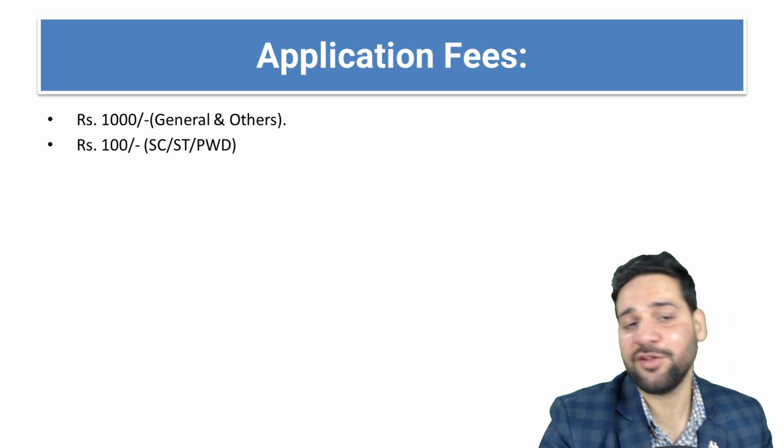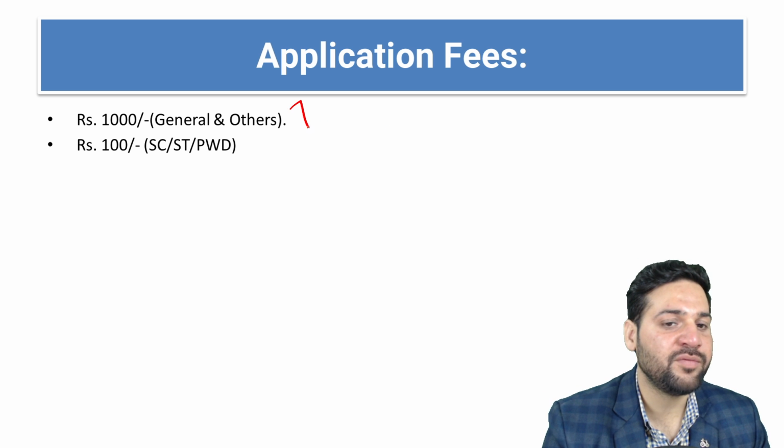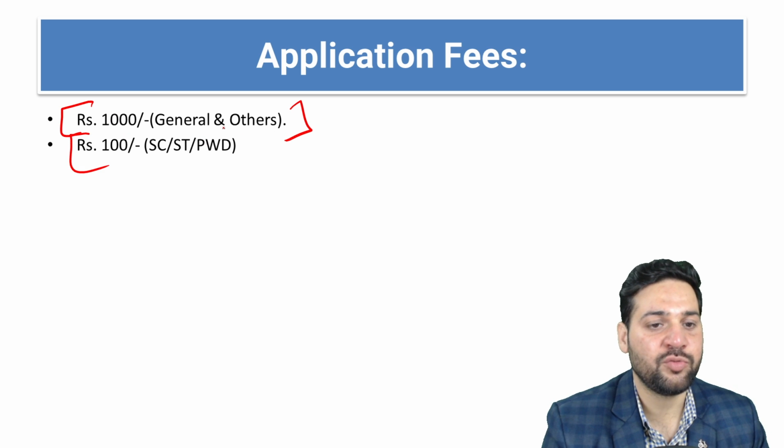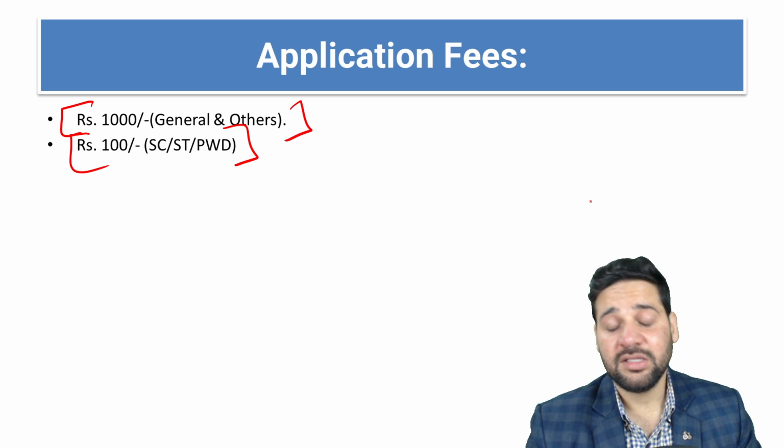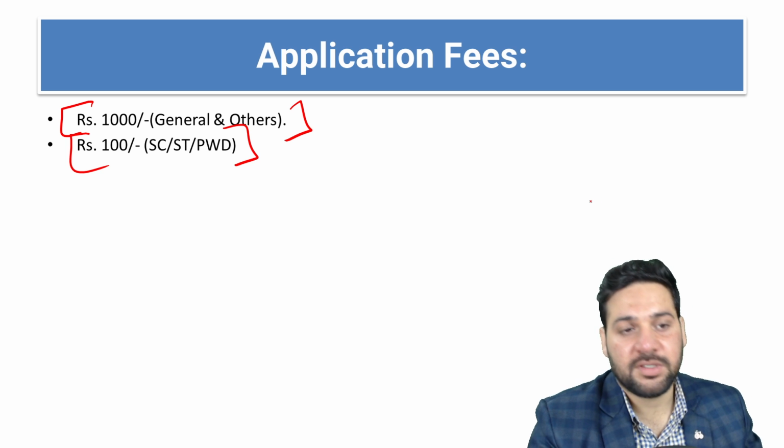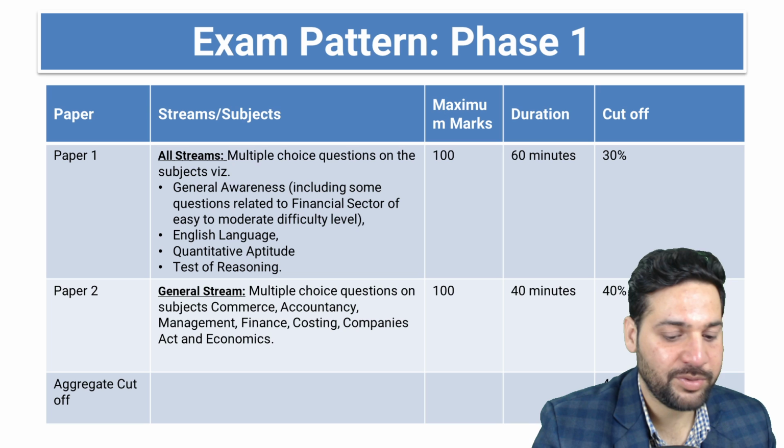Then the application fee is a little high. It is 1000 rupees for the general category candidates and 100 rupees for SC/ST PWD. 1000 rupees is way too high according to me, but this is what it is. They are taking 1000 rupees.